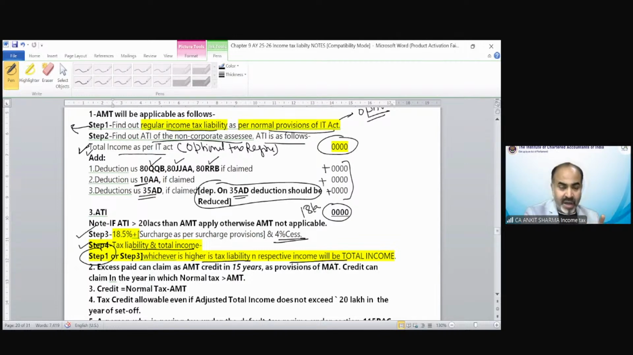So that has been explained earlier in this session, how we need to calculate tax most beneficial to the assessee. Tax as per AMT, tax as per normal provision, whichever is higher. Clear? Excess paid tax can be claimed as AMT credit in 15 years. Same as per provision of MAT. Clear? Credit can be claimed in the year in which normal tax exceeds the AMT. So you can claim the credit of AMT only in that year in which your normal tax exceeds the AMT. Credit of how much amount can you claim? Normal tax minus AMT. In the particular year, if normal tax is higher than AMT, then the difference only can be claimed as AMT credit.